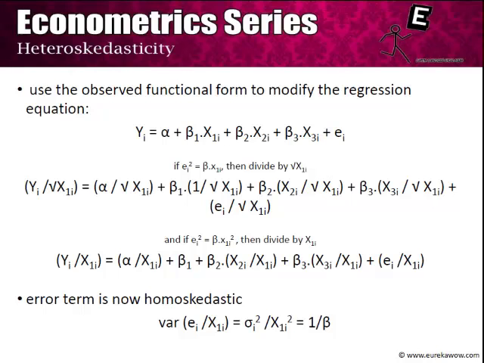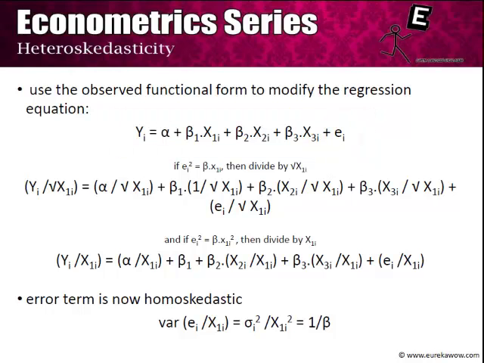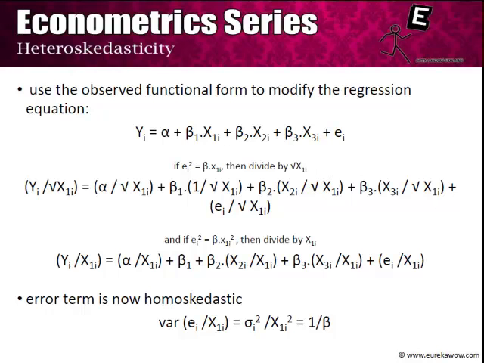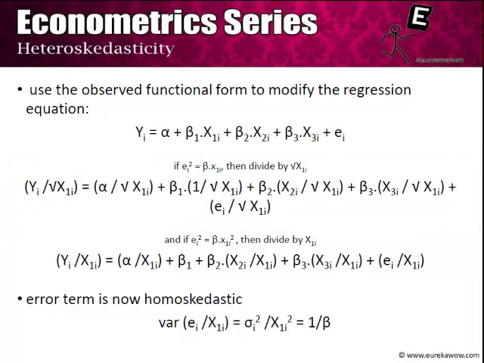We can now use the observed functional form to modify the regression equation. Suppose our original regression equation is yi equals alpha plus beta 1 x1i plus beta 2 x2i plus beta 3 x3i plus ei. Now if ei square is proportional to x1i, as we see in the left hand panel of this slide, then we can divide throughout by root of x1i. So you modify the original regression equation and you get a new regression equation in which every term is divided by root of x1i.